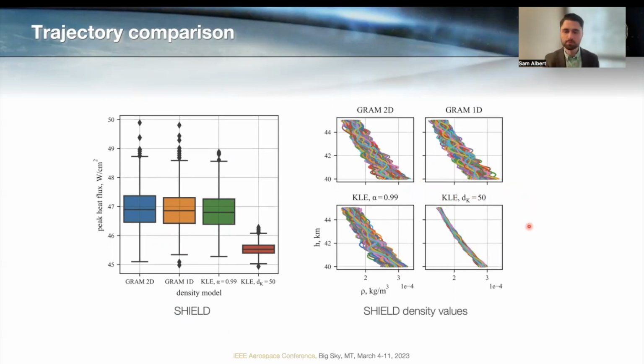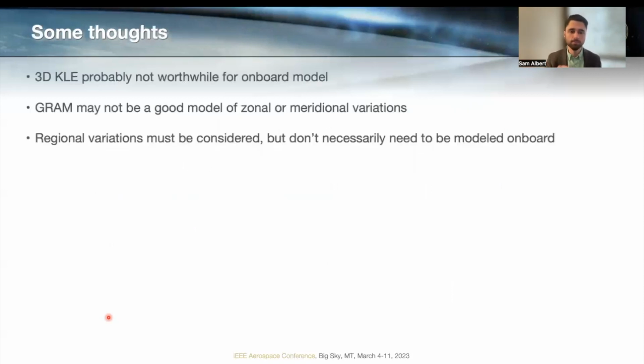In the lower right, we have the 50-term KLE expansion, and you can see just visually that it has much less variation than the other cases. I'll also note that the orange case here is running the truth model, but I'm ignoring variation with longitude. And that still is a pretty accurate representation of peak heat flux. So what that tells us is that in the truth model that we're using, the longitudinal variations are not actually very important. But despite that, when you construct a KLE from that data, it requires a very large number of terms to accurately reconstruct this multidimensional domain.